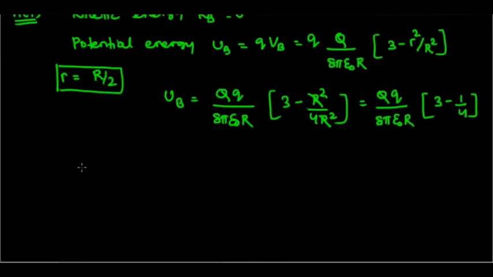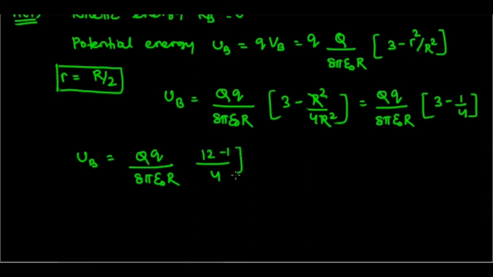So UB is equal to capital Q into small q divided by 8 pi epsilon naught R, and taking 4 as LCM, you will get 12 minus 1. So that will be 11 by 4. 11 capital Q small q divided by 4 into 8 will be 32, so it will be 32 pi epsilon naught R.